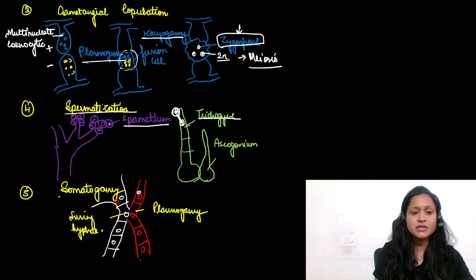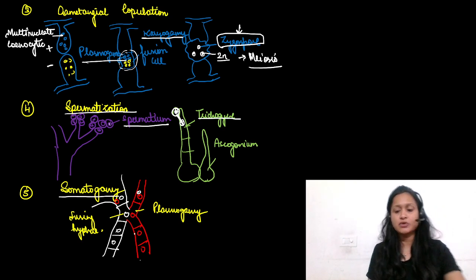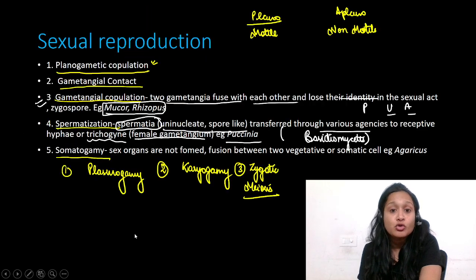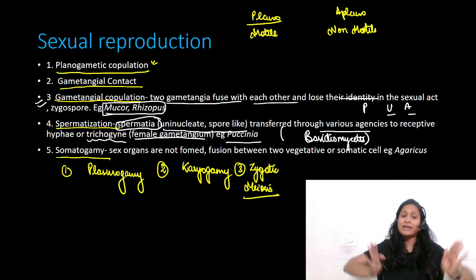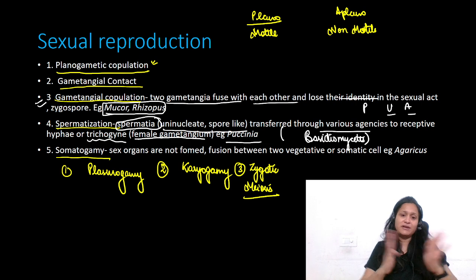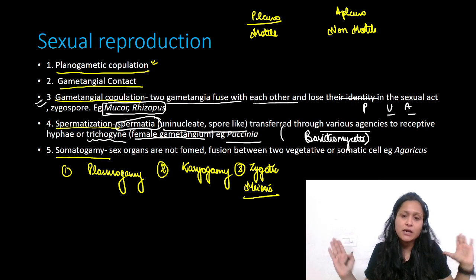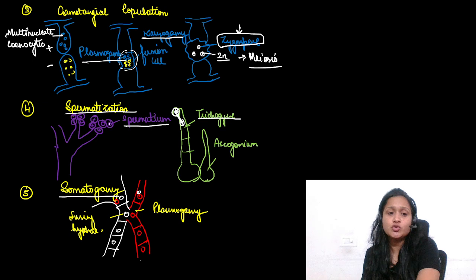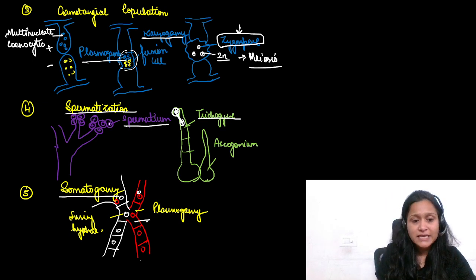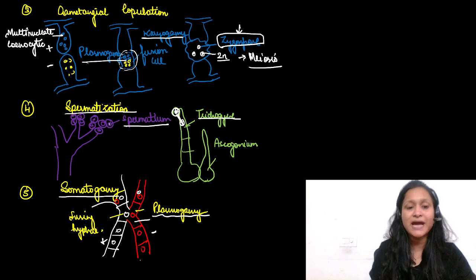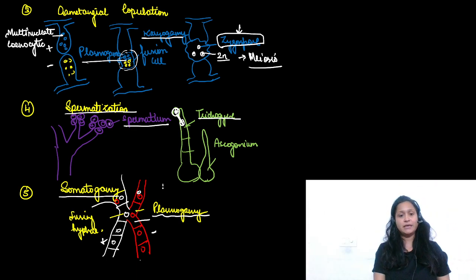Alright, and the last one is somatogamy. In somatogamy, as the name says, somato means what? Somatic cells are fused. So two different strains of hyphae, plus and minus, come closer to each other. So two vegetative cells or somatic cells fuse. Fine. And what happens here? Plasmogamy occurs, but as I told you, in higher fungi, karyogamy is delayed.